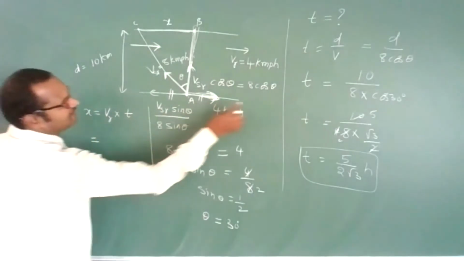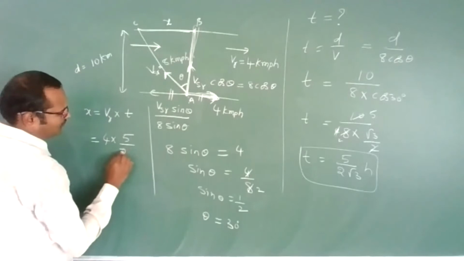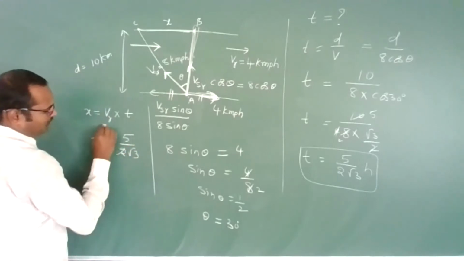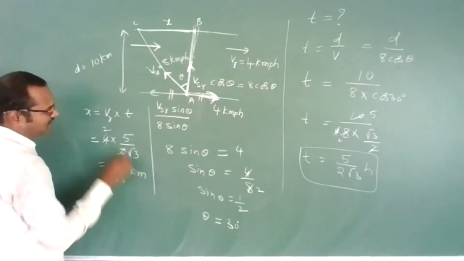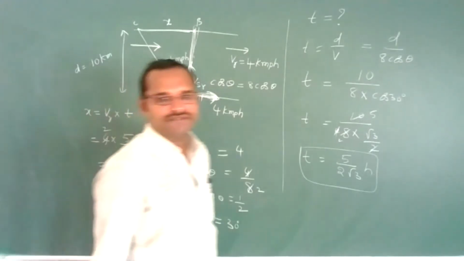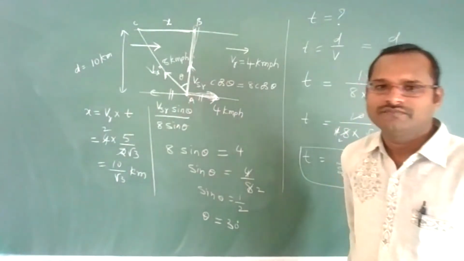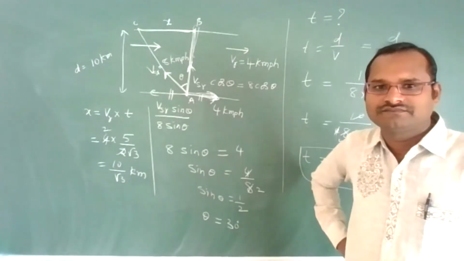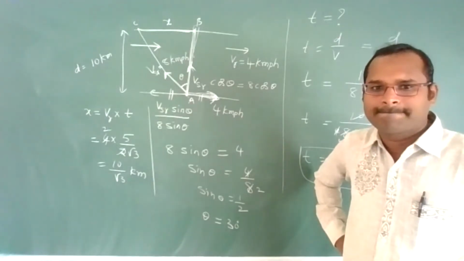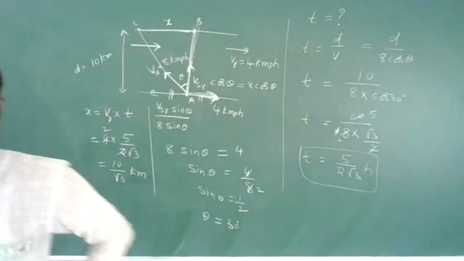The velocity of river is given as 4 and the time is 5 by 2 root 3. So the distance is 10 by root 3 kilometers. We have got everything. Did you understand, students? Clear?